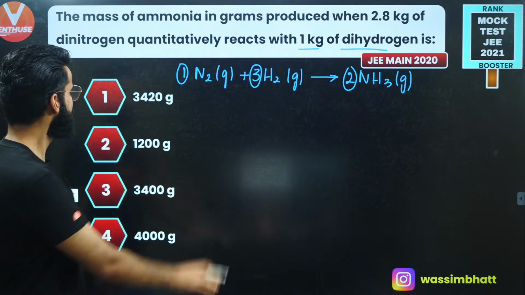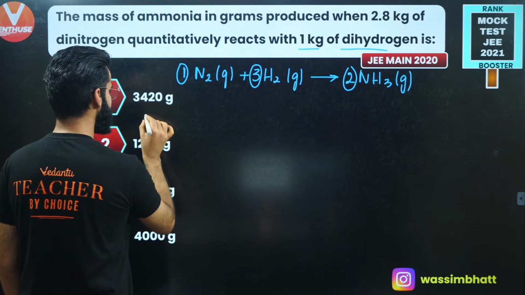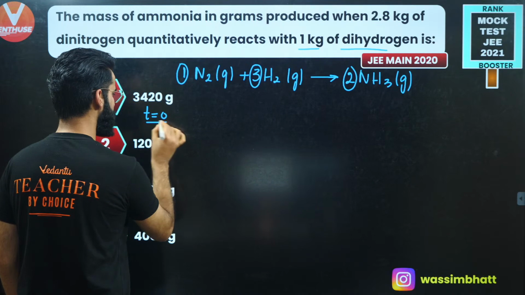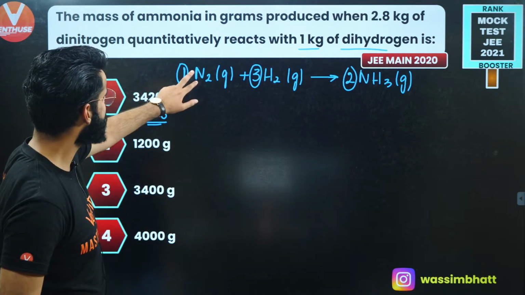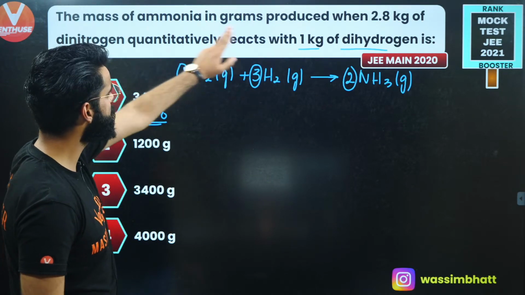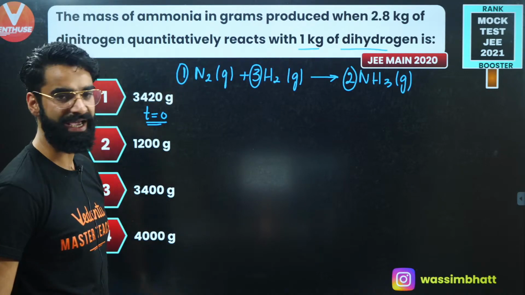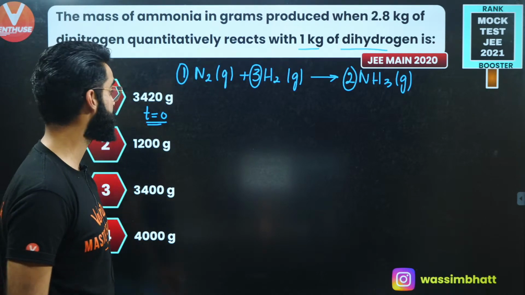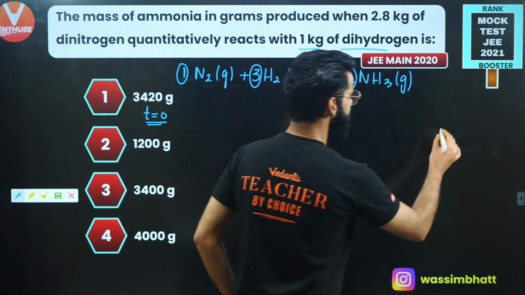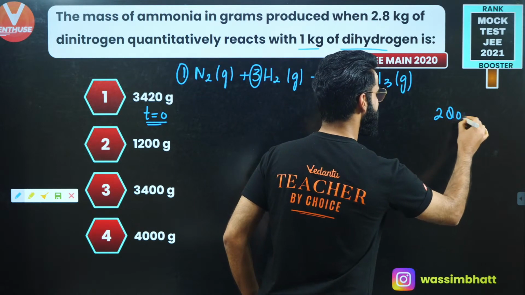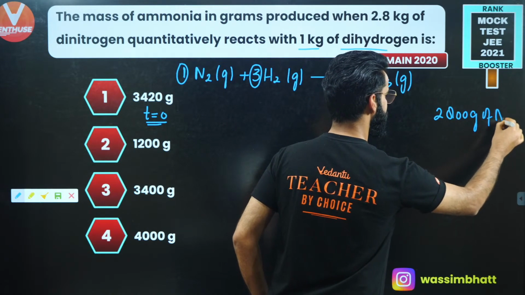At time t equal to 0, when the reaction has not started, what is the mass of N2 given to me? I'm given 2.8 kilograms of dinitrogen, so basically I'm given 2,800 grams of N2 in the beginning.